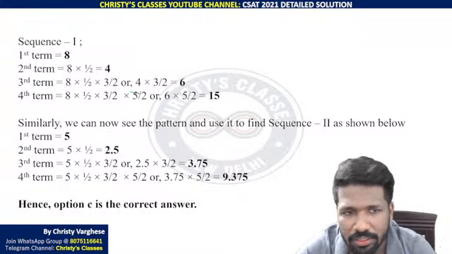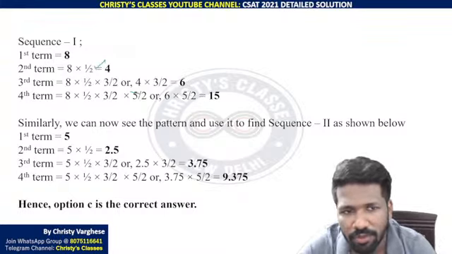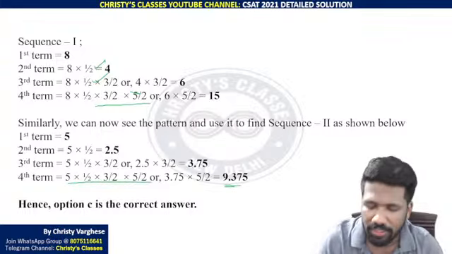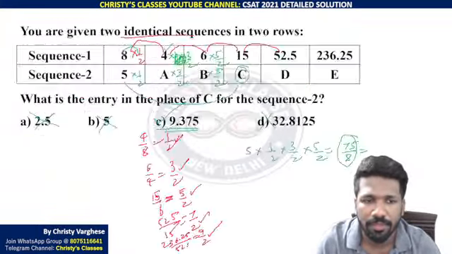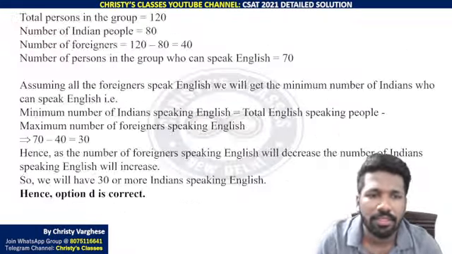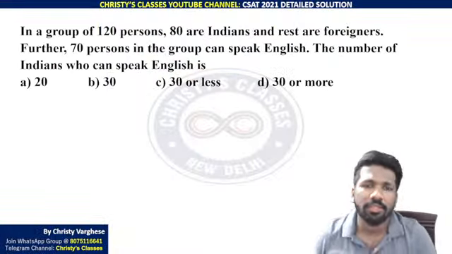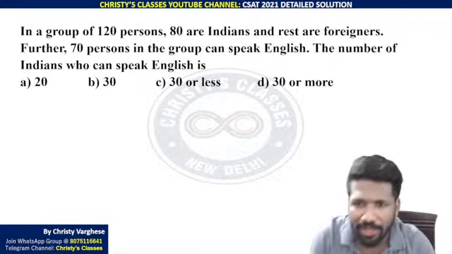So this is what I told. Into half, into 3 by 2, into 5 by 2. That is the pattern. Similarly, to get the fourth term here, you go into half, into 3 by 2, into 5 by 2, and you will get the answer. I hope all of you understood it. Then, yeah, this was a good question asked. All of you make a try.